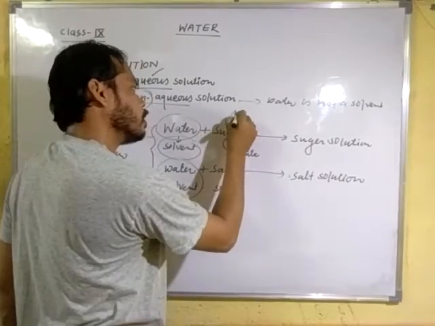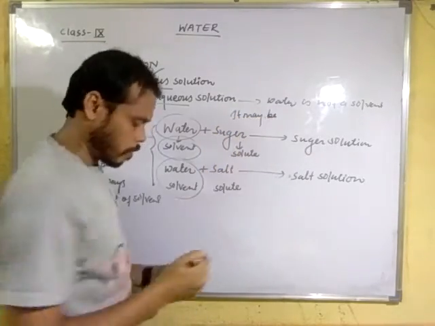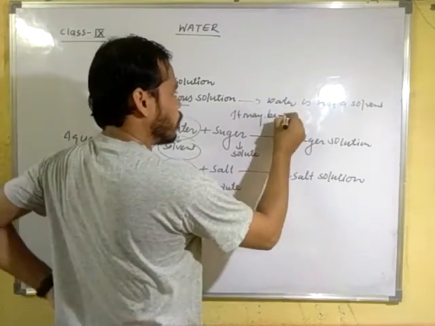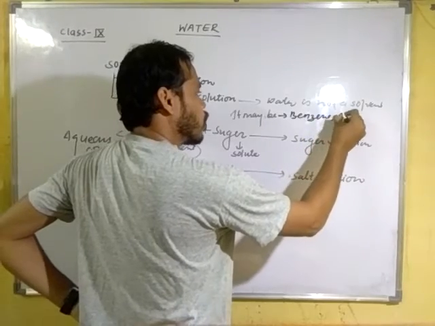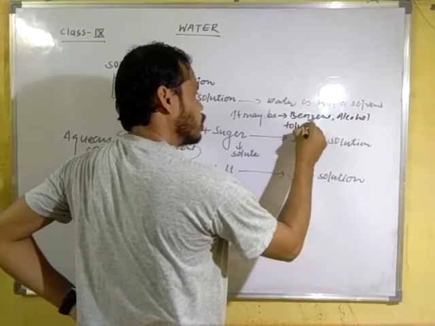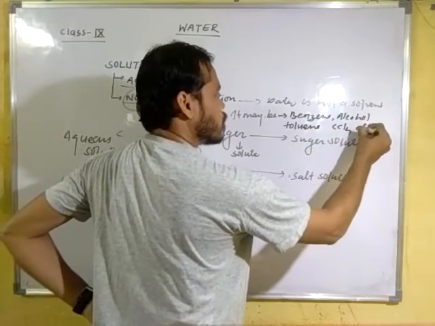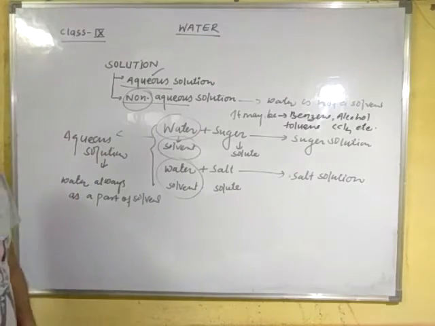It may be benzene, alcohol, toluene, carbon tetrachloride, etc. Clear? That is solution.